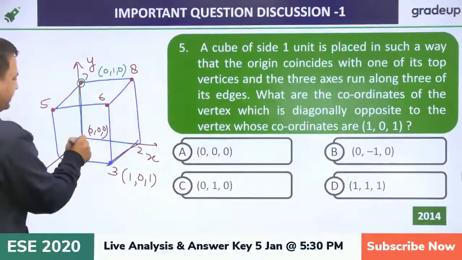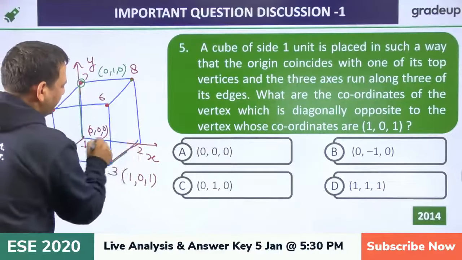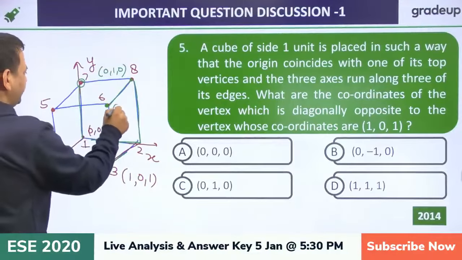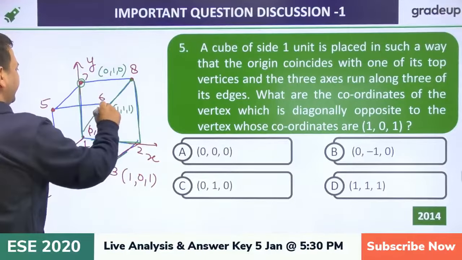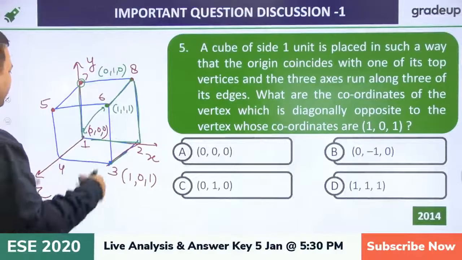Simply if we say this is 0, 0, 0, so this is the opposite one, which is what? 1, 1, 1. So this one is just the opposite of this. So the diagonally opposite of 1 is 6. So simply we are saying 0, 1, 0. Similarly, you can calculate for everyone.